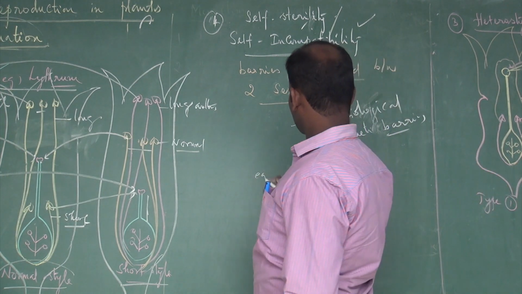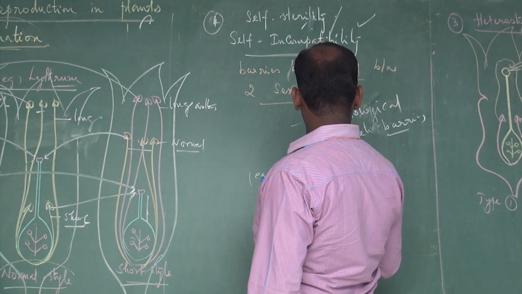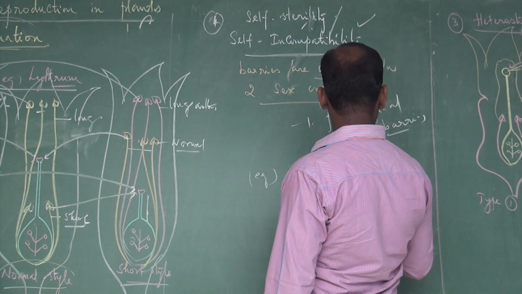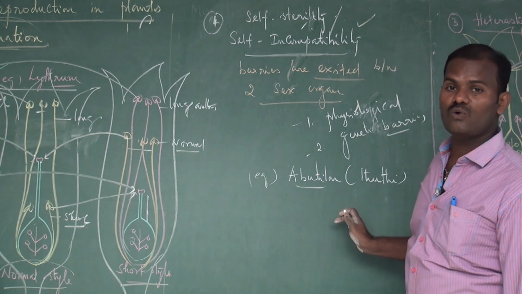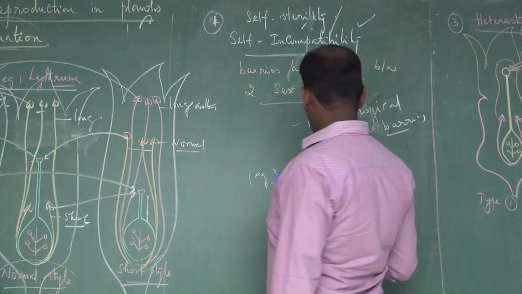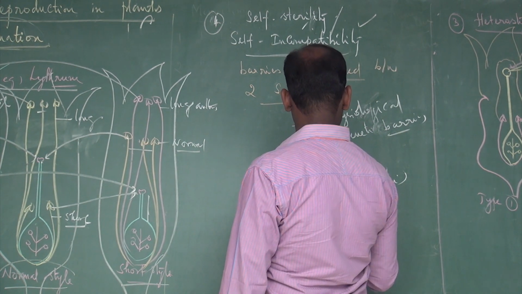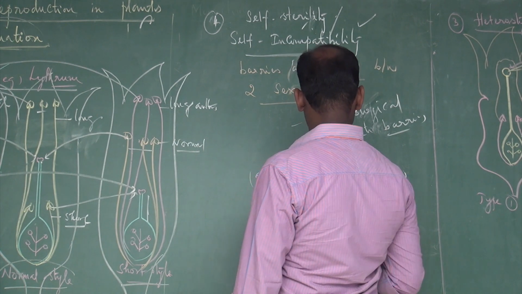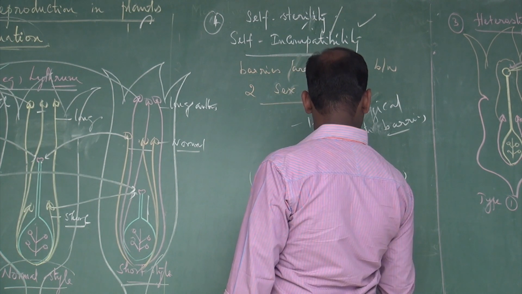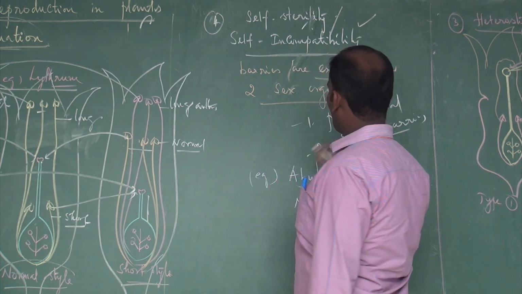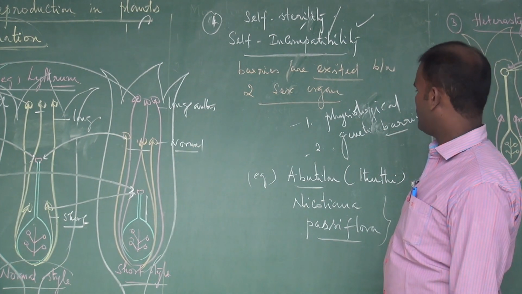For example, Abutilon, commonly called tutti in the colloquial or vernacular name. The second one is Nicotiana. The third one is Passiflora. So these are the examples for self-sterility, also called self-incompatibility.